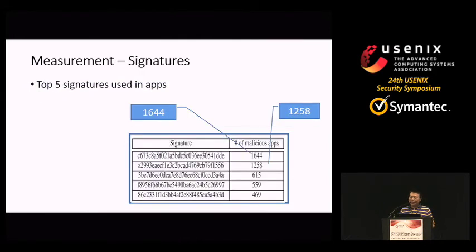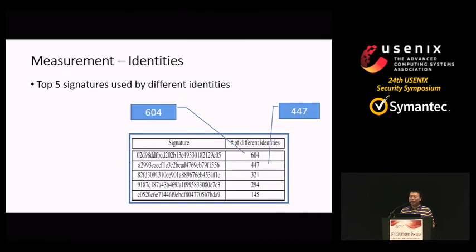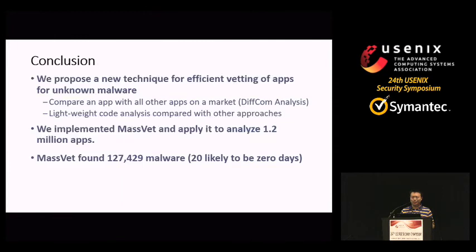Another interesting thing here is some signatures are used very often. The top one is used over 1,600 times. It means the malicious authors are very productive. We also check their identities, the developer names, which should be different for each author, but we found some signatures are used by lots of identities. This is so strange. Maybe the author has lots of money to register for many identities.